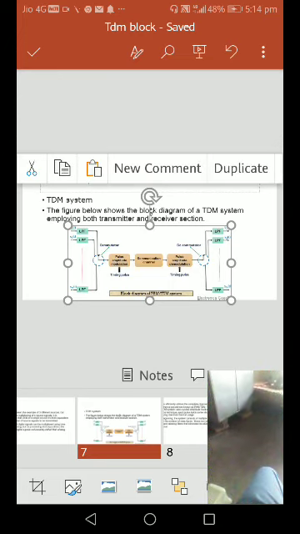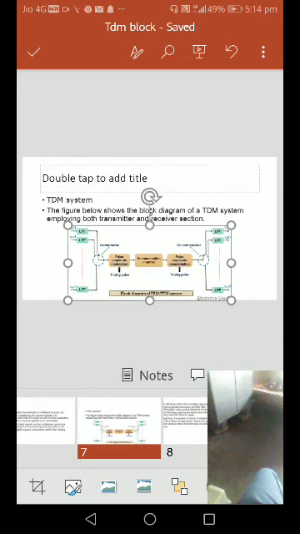Here at the receiving end, one rotation collects samples of all n signals. If there are 3 signals, first the voltage of the first signal, next the voltage of the second signal, and next the voltage of the third signal.